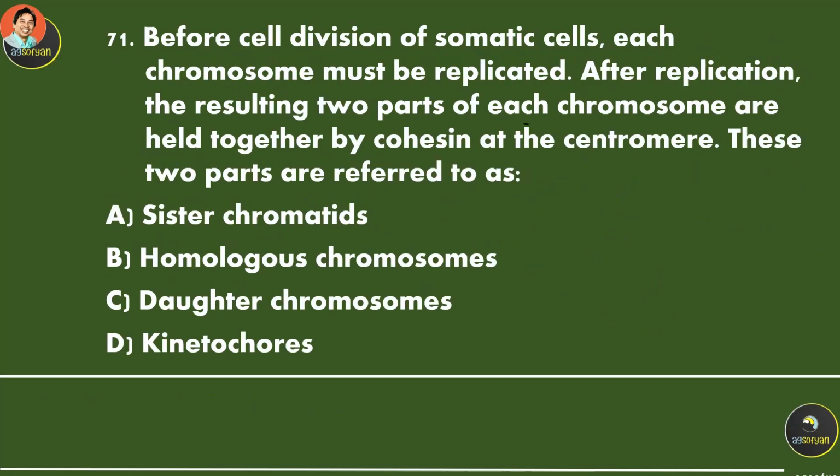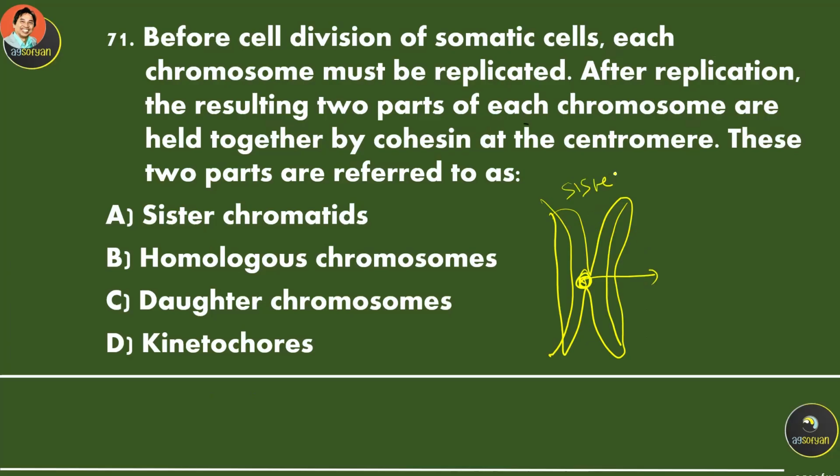Before cell division of a somatic cell, each chromosome must be replicated. After replication, the resulting two parts of each chromosome are held together by cohesin at the centromere. These two parts are referred to as, we already mentioned this, okay, so there is a centromere with cohesin. Each of these is called a chromatid, and because they are in the same chromosome, it's going to be sister. So it's a sister chromatid.